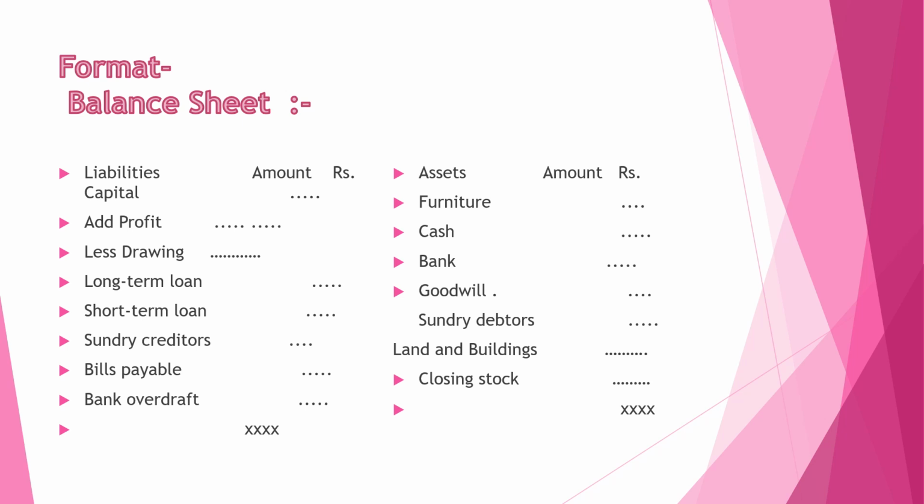And on the asset side, all the fixed assets are given at the top: furniture, cash, bank, goodwill, debtor, land and building, closing stock. We can show this either in the permanency way or in the liquidity way. Here the mixed items are given, so we may provide them in the permanency way, as in the case of liabilities. First we show the fixed assets, then the current assets.